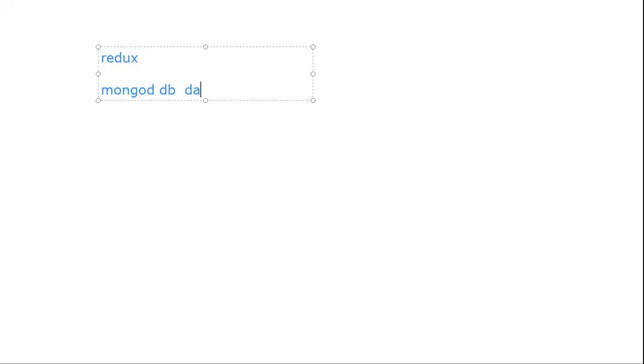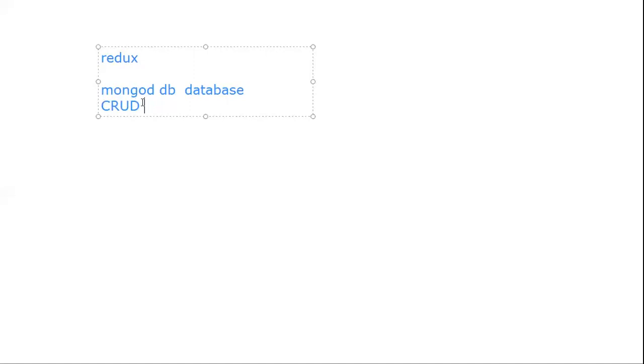In a simple word, it is a database, okay? And what are the operations we are performing with MongoDB? We are simply doing CRUD operations. What we are doing is creating a document. Sometimes we are reading a document. We are updating a document. We are deleting a document. That is what we are doing with this MongoDB database.